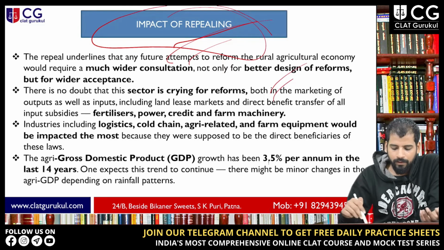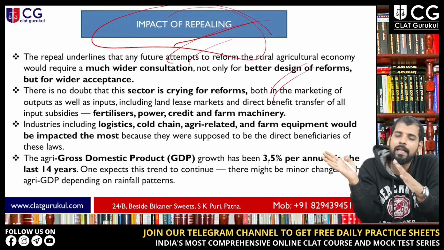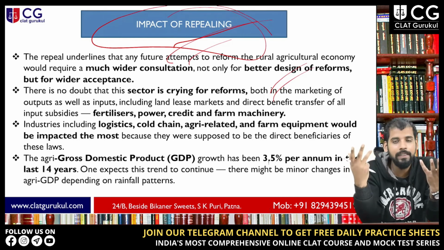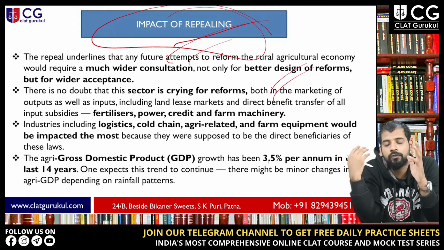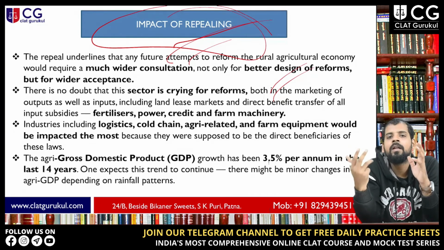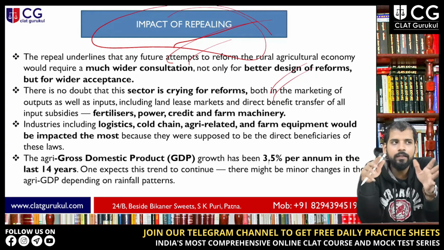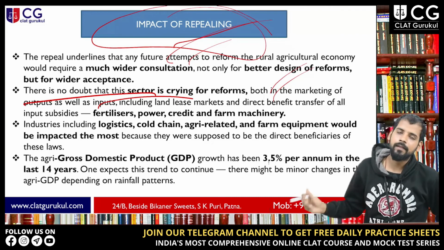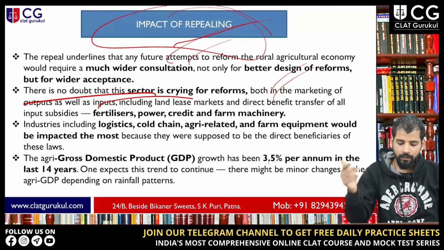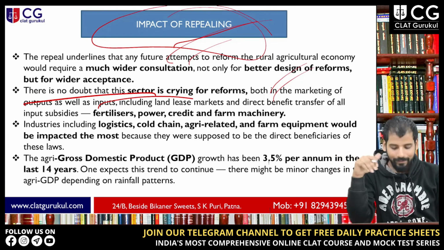Now the impact of repealing, which is a very general question: what is the impact of repealing? The repeal underlines that any future attempt to reform the rural agricultural economy would require much wider consultation. You can't just implement the act. You have to consult so many people, the stakeholders involved. So there must be wider consultation, not only model reforms but consultation for the act. There is no doubt that the agriculture sector is crying out for reforms, but you have to consult all the stakeholders involved.